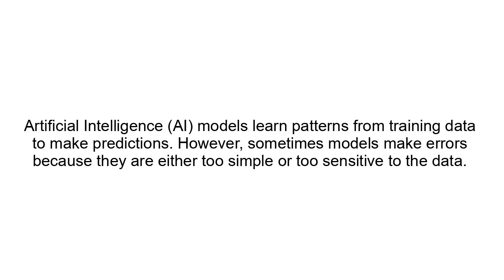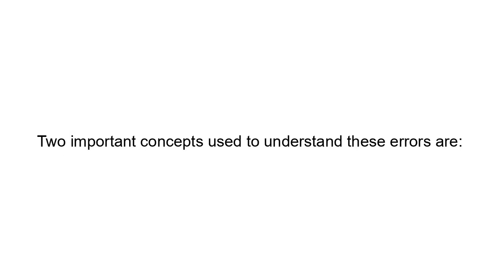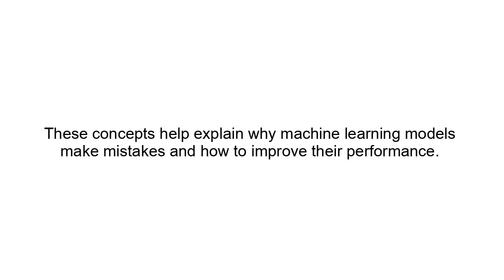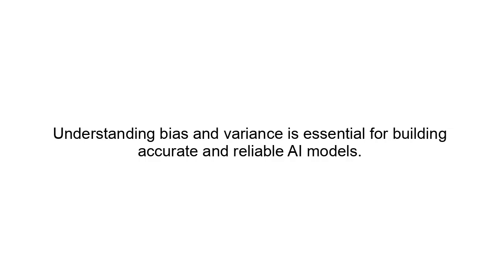Artificial intelligence, AI, models learn patterns from training data to make predictions. However, sometimes models make errors because they are either too simple or too sensitive to the data. Two important concepts used to understand these errors are bias and variance. These concepts help explain why machine learning models make mistakes and how to improve their performance. Understanding bias and variance is essential for building accurate and reliable AI models.